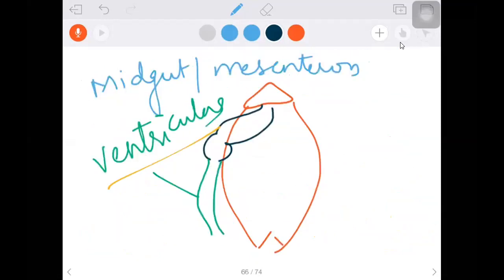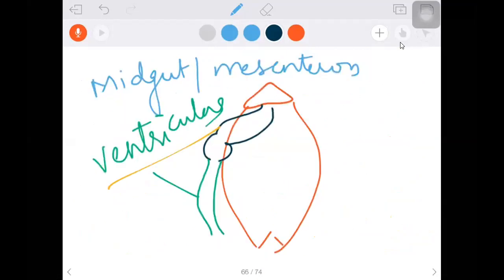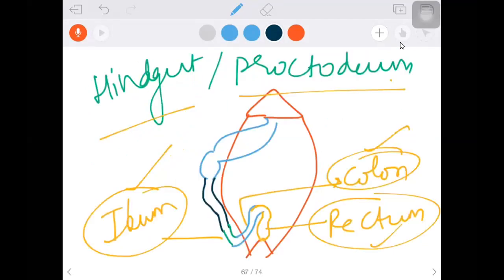The foregut includes pharynx, esophagus, crop, gizzard. The midgut or mesenteron includes ventriculus. The hindgut or proctodium includes ileum, colon, rectum. There are three portions: ileum, colon, rectum.